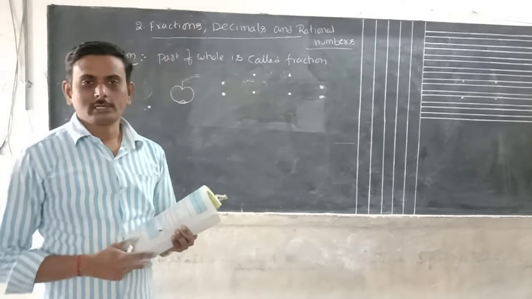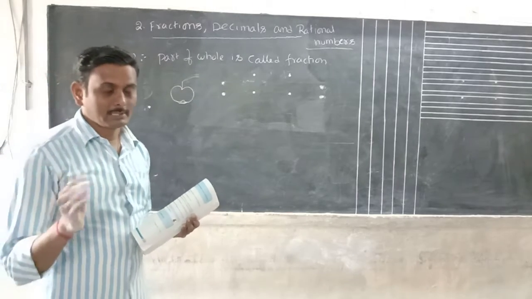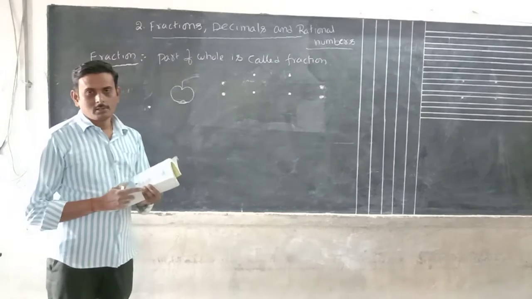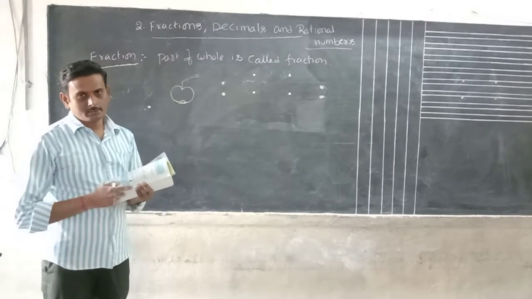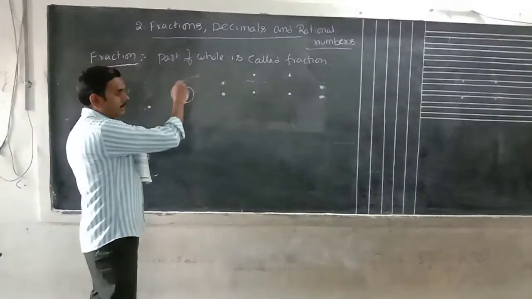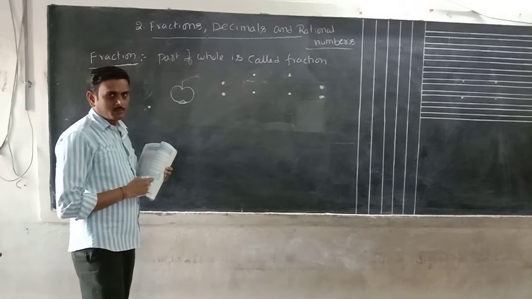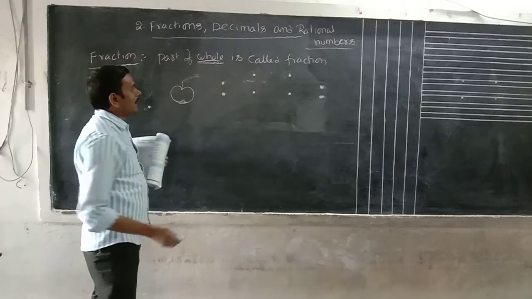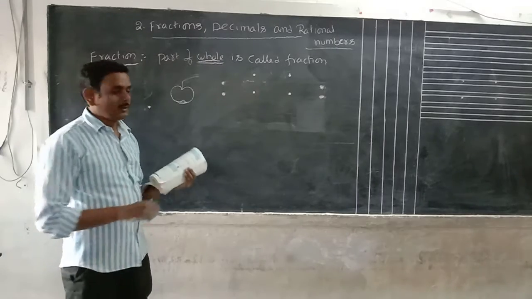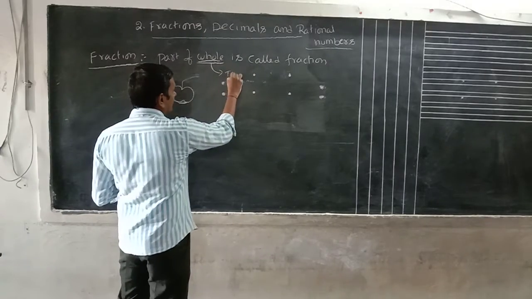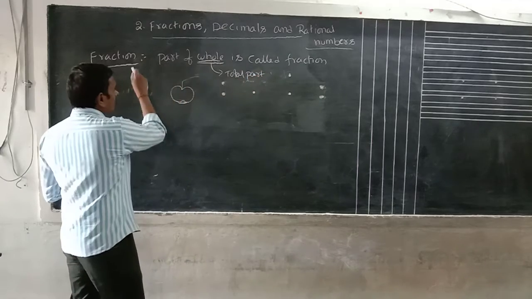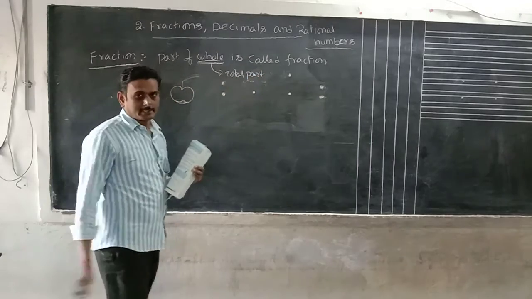Whole means that is not separable. Whole part means the full part is called the whole part. Whole means this is the whole number. This total fruit we can call whole. Whole means the total part. What is the fraction? Part of the whole is called fraction.